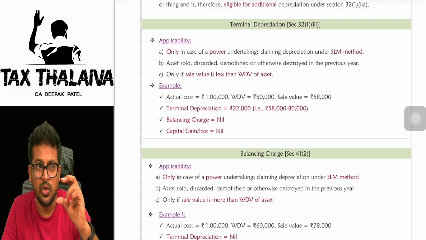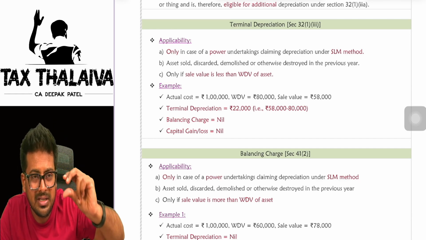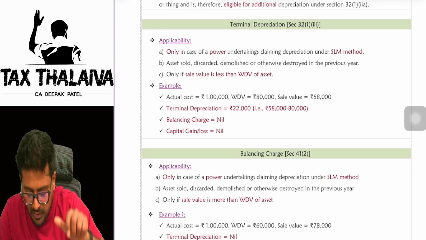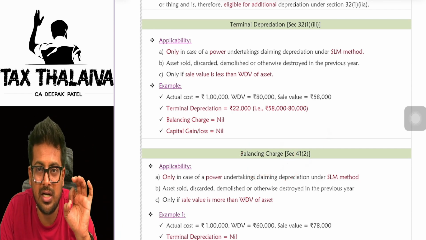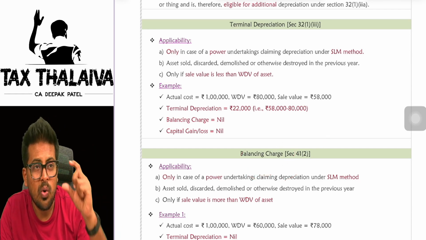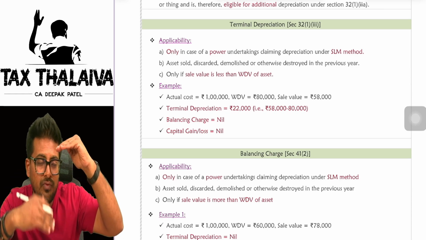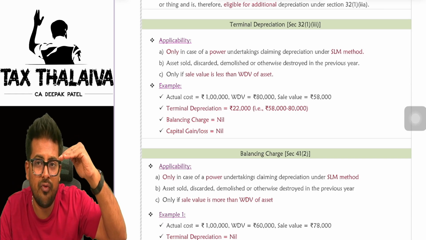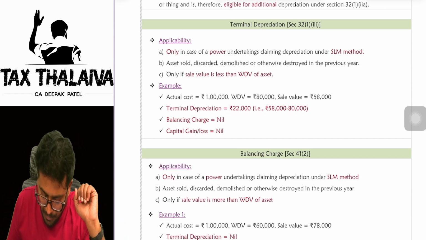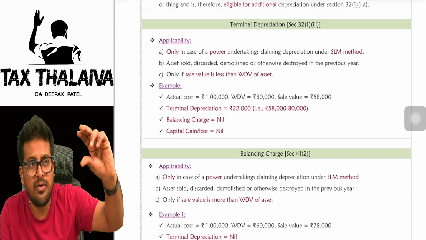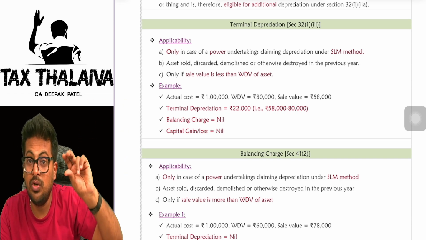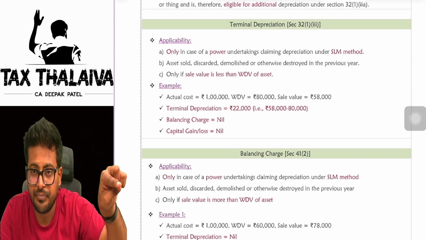What is balancing charge? In the same scenario, if you sold the asset for more than the WDV value, then you will get something called a balancing charge. But there is one twist here. Only to the extent of the actual cost of the asset, whatever higher value you sold for, only that is called a balancing charge. If you sell the asset for more than the actual cost, then you will get capital gain also here.